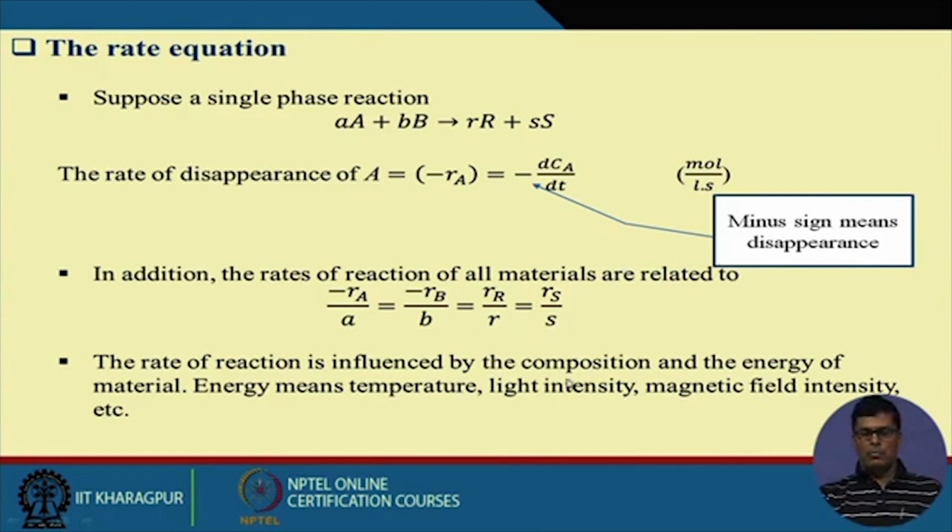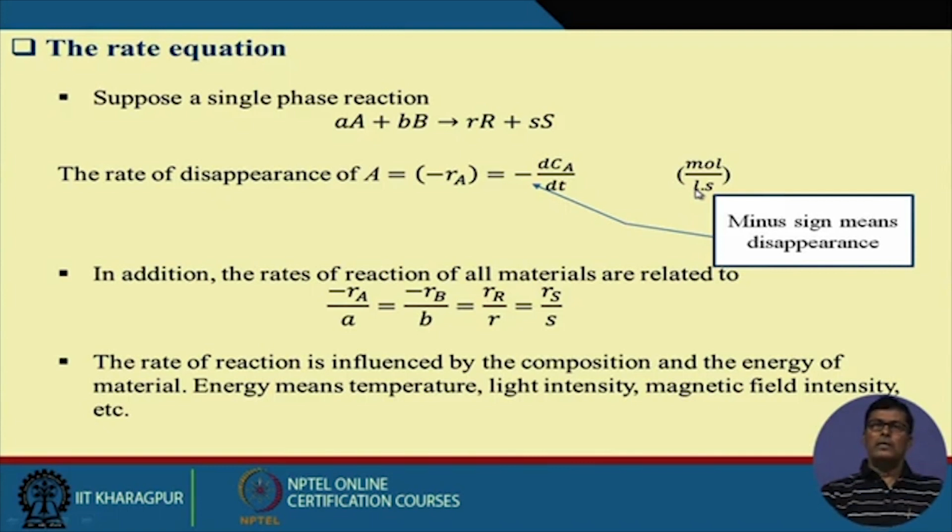Rate of reaction is influenced by the composition and the energy of the material. Energy means temperature, light intensity, magnetic field intensity, etc. Now here I want to again point out that the unit is very important. CA is the concentration of A, usually expressed in moles per unit volume, moles per liter.